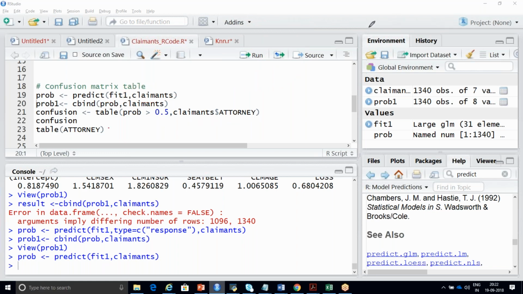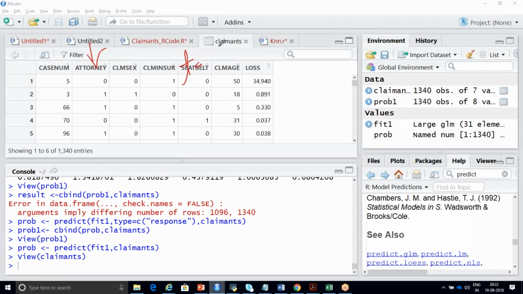Now, what does this line of code do? I'll come to this point after explaining this. What will it display? Come on, if I run this, total what? I'll open the data set now. Just tell me, this is your data set, the attorney column. I'm going to write it as table of attorney. What will it display?